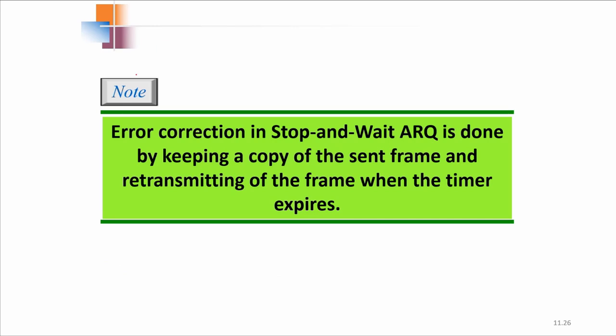So the first one that we will be looking at is stop and wait ARQ. Here, first of all, it is for practical types of channels. If it is practical, it has a noisy channel, so there is a possibility of noise. If there is noise, meaning there is an error, then there should be an error correction technique. Errors in stop and wait ARQ are handled by keeping a copy of the sent frame. Once it has sent a packet, it keeps a copy of the sent packet and retransmits when the timer expires.